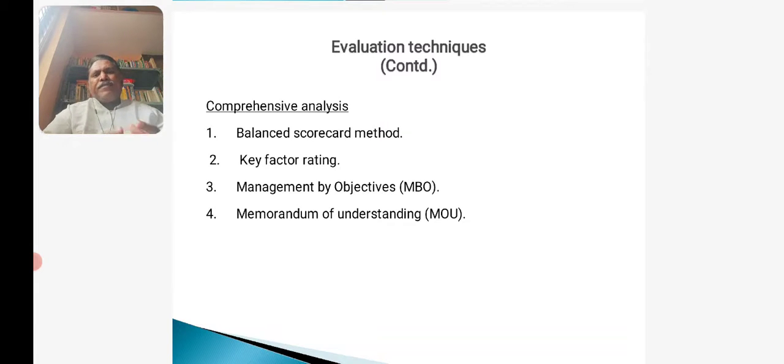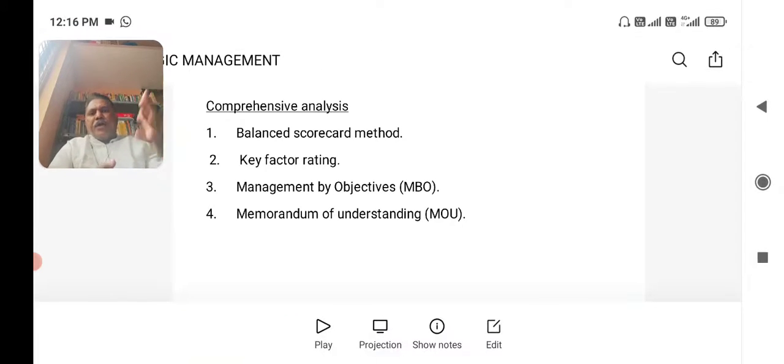Customers expect a lot of things from us. They expect that the product should be produced in time, the product should be supplied in time. That means regular supply. Whether the company is doing this or not, balancing now, giving scores. Whether the company is producing and supplying the product in time or not, judging, evaluating.